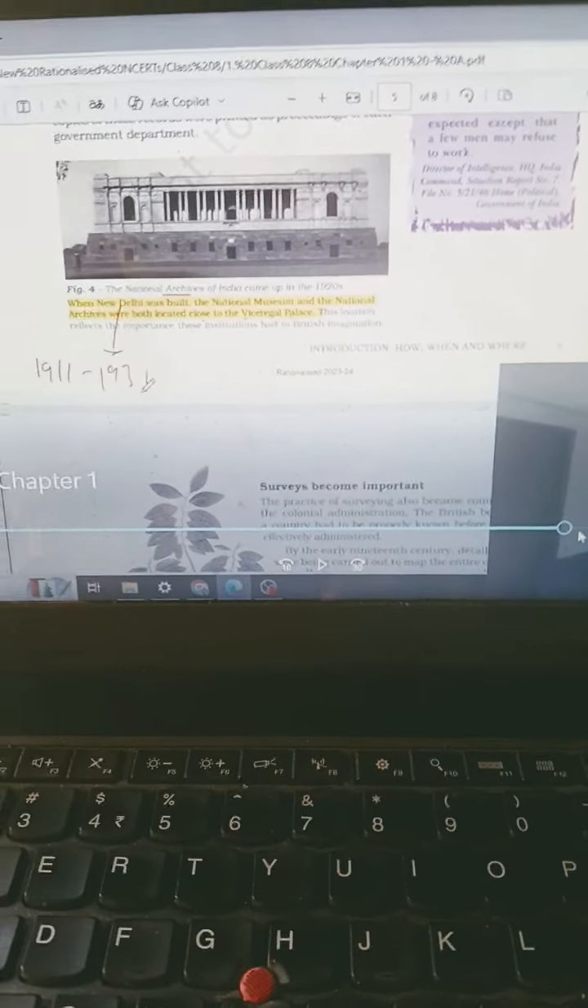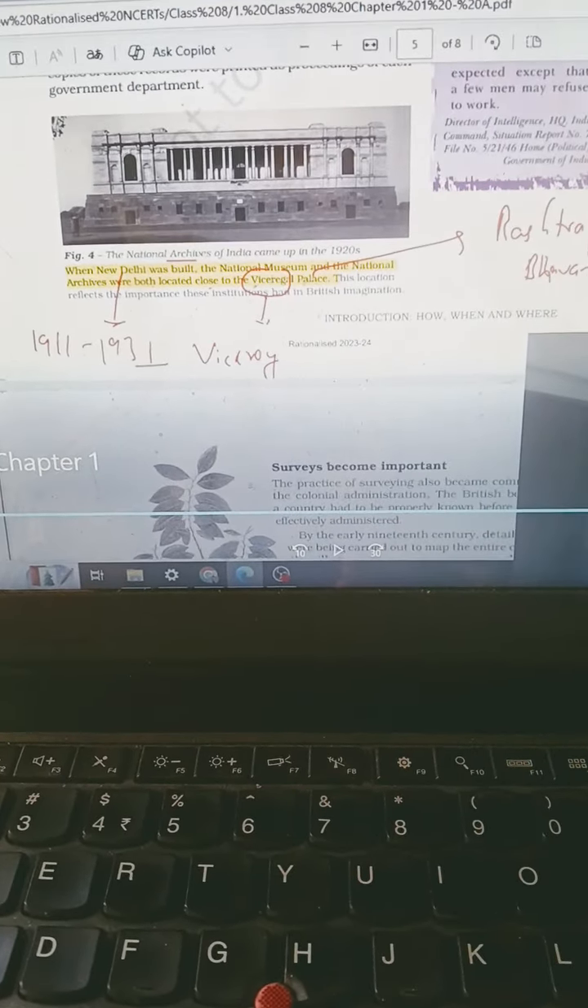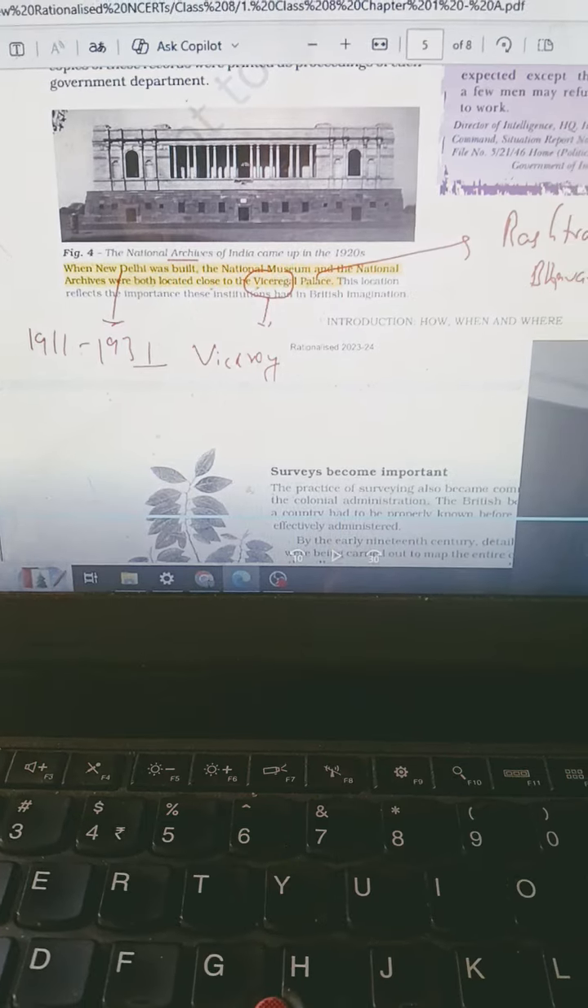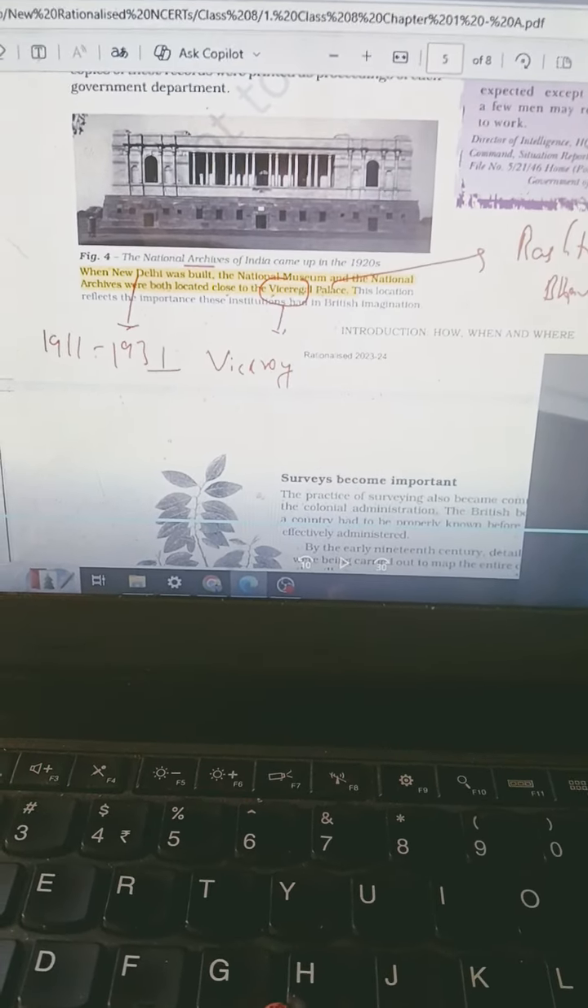Awesome chapter, guys. Have a look at it. This small chapter will give you a lot of ideas related to when New Delhi was built, when it was getting constructed, etc. Awesome chapter.